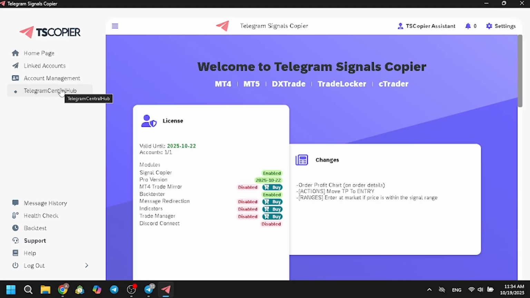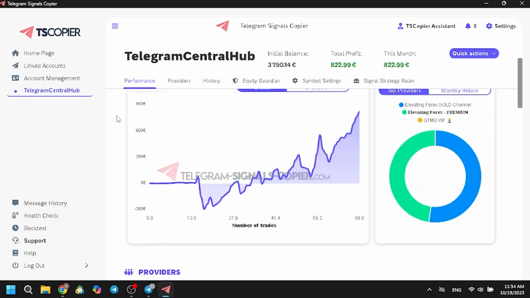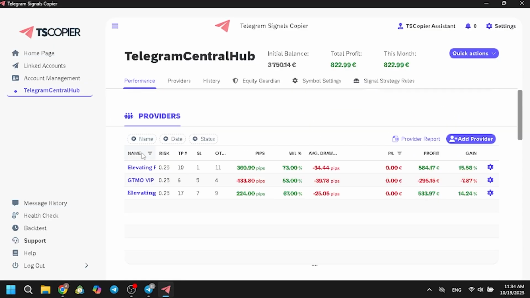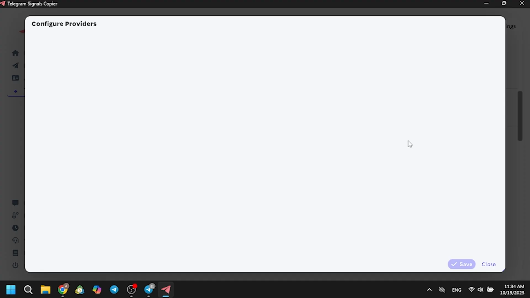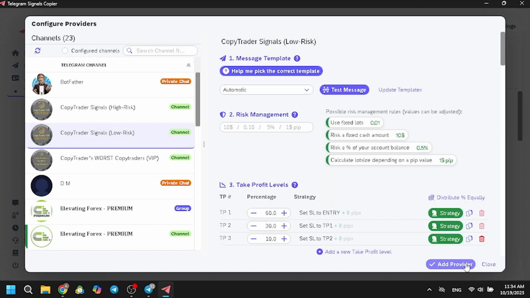So first things first, we have to create an account. I've already done so. So if we scroll down to the providers that I am trading on right now, as you can see, these are all of my providers right now. I should click add a provider, and since we are doing the low risk channel, I will add it right here.